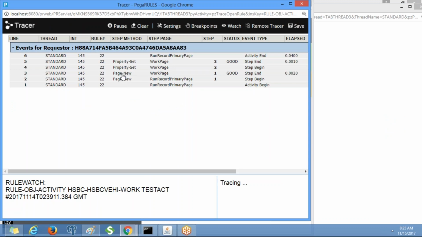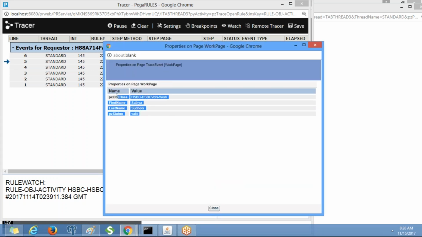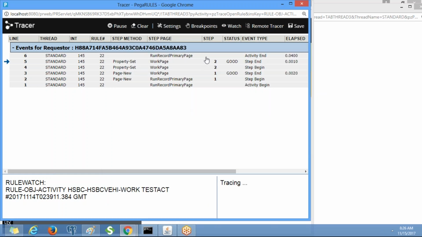This is the first step, right? This first step has been started and ended and created the page called work page. Here you see the step status. Good. Next, the property set method has been executed and assigned the values to the property. If you have any errors, you will see the status has failed, so that you can go to the corresponding step and debug the code. Clear, or any doubts?